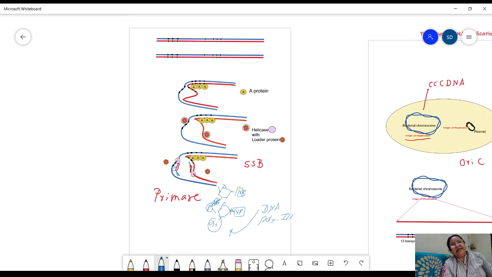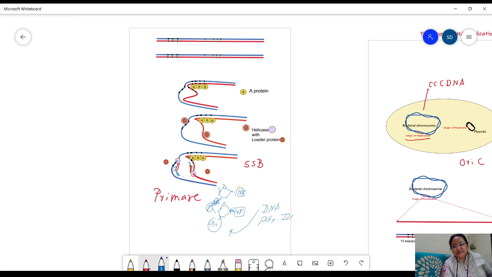When the primase enzyme starts its duty or comes to the site over here, you can see there is this template strand, helicase enzyme, this primase enzyme and the primer synthesized. All these things, single strand binding proteins and replication forks are there. These are the replication forks which you can see, so these Y-shaped structures are called replication forks.